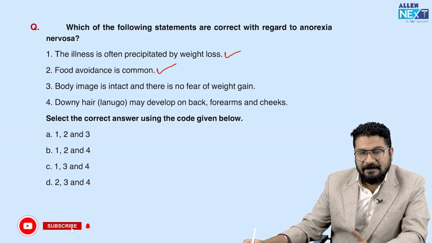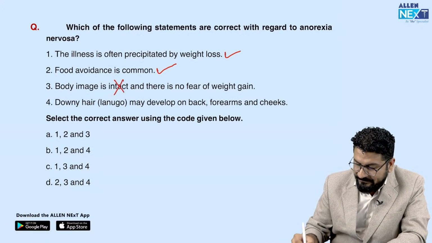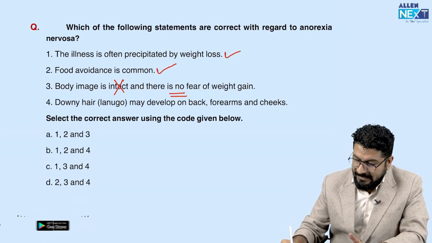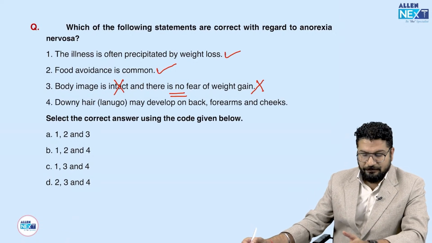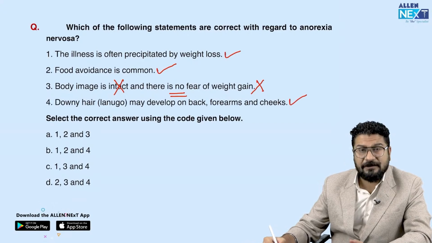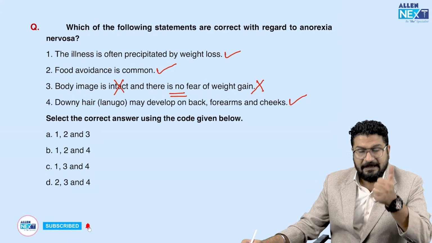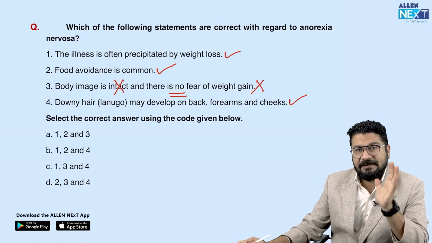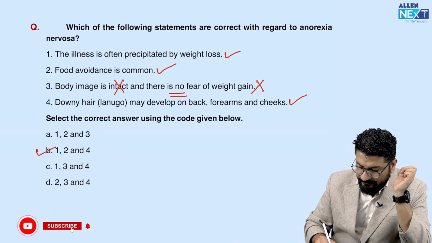Body image is intact. No. Remember, body image is distorted. So this is a wrong statement. And there is no fear of weight gain. There is a definite fear of weight gain, so the patient will have fear of weight gain. This is again a wrong statement. Downy hair, lanugo, you can see some hair development on the skin, the back and the forearm. That is again a correct statement. And the patient can also develop amenorrhea. So these are the correct statements: illness is precipitated by weight loss, food avoidance is common, and downy hairs can be seen. So 1, 2, 4 are the correct answers in this question.